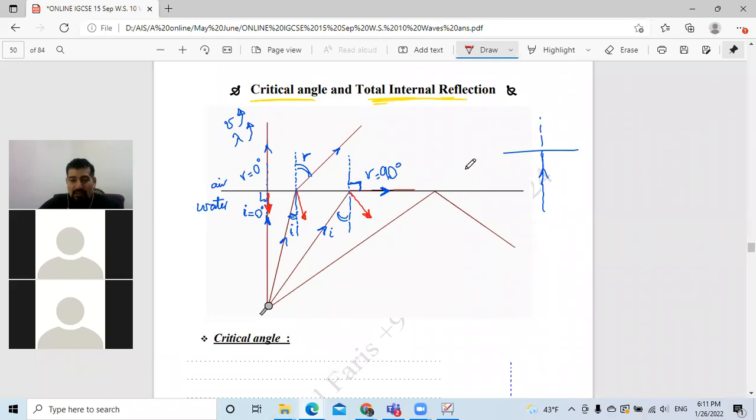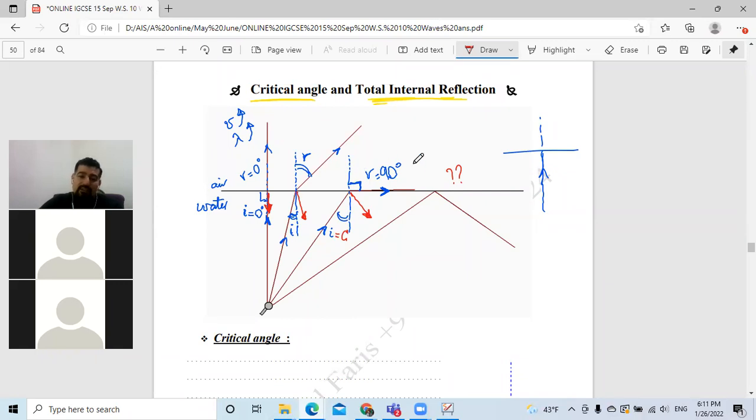But as I increase the angle more than this, what will happen in this situation? No light will get out here. Here there is no light getting out. That means this angle of incidence in the slow region, the water, has a special name. We call it the critical angle, C. So what do we use the critical angle for? The critical angle is the angle of incidence in the slow medium, in the water, in the glass, in the diamond, okay?